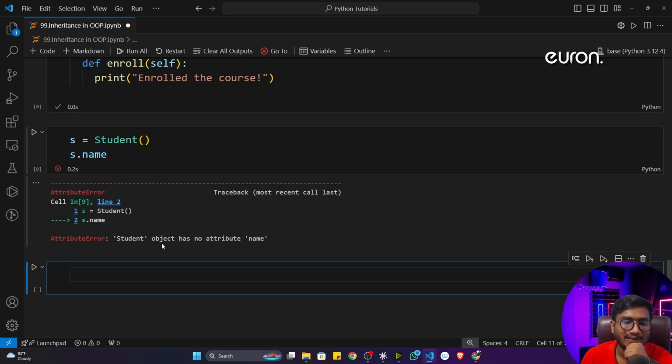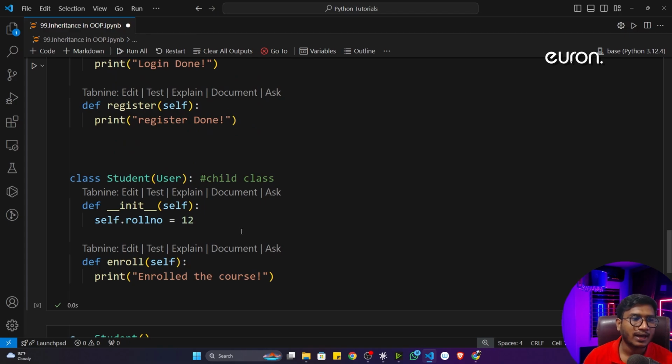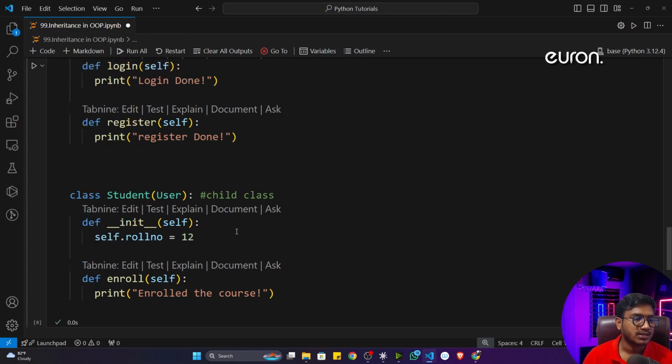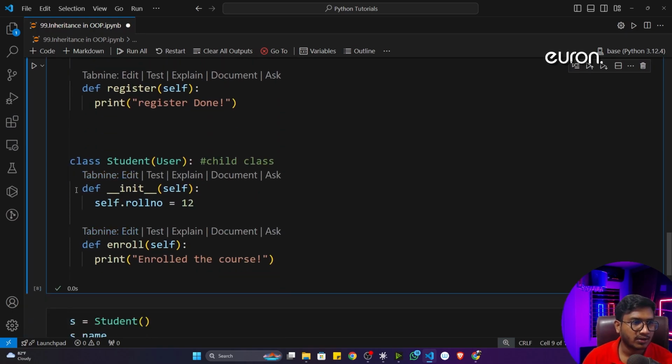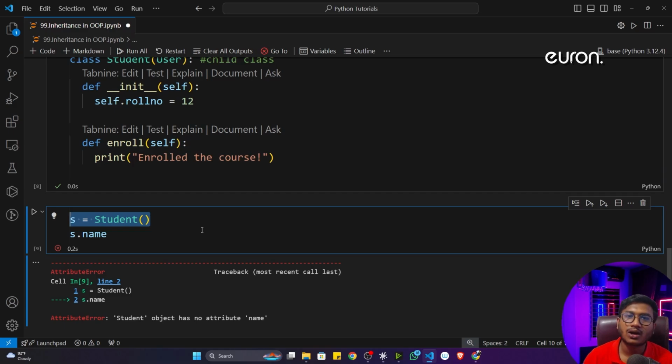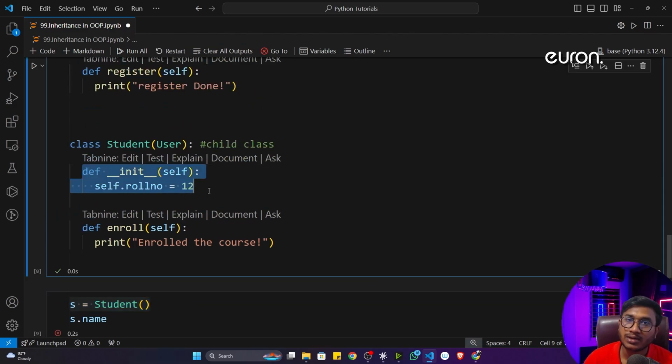Because there is a concept inside OOP and inside inheritance. See, in both classes we are having the constructor. Whenever I'm initializing my student object, that means the student class, this constructor will get executed by default.